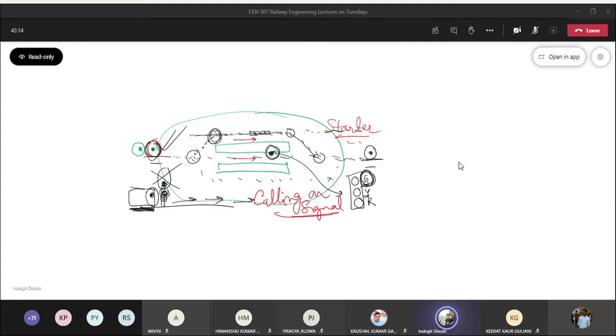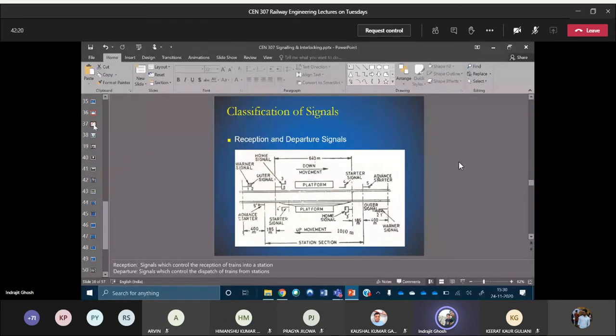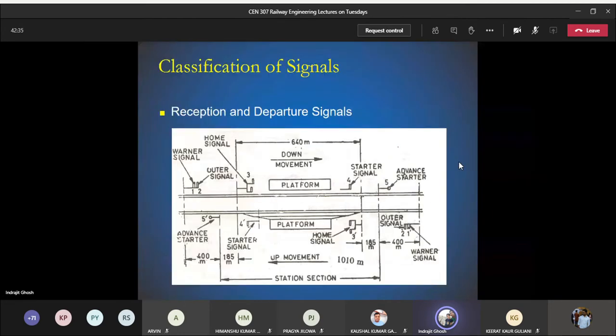Advanced starter is also a stop signal. Rather, I would say last stop signal, first stop signal.